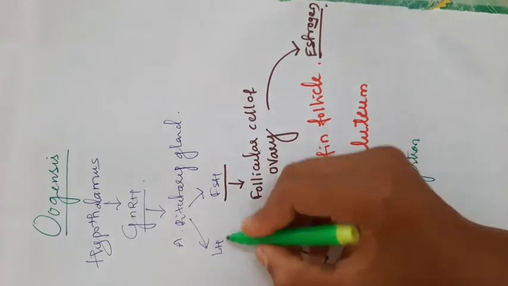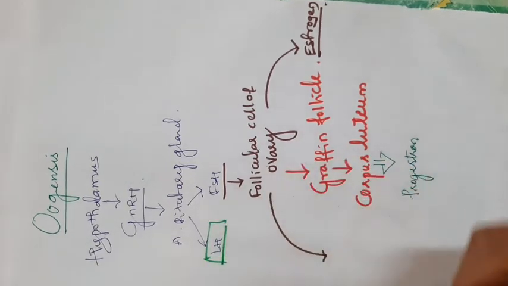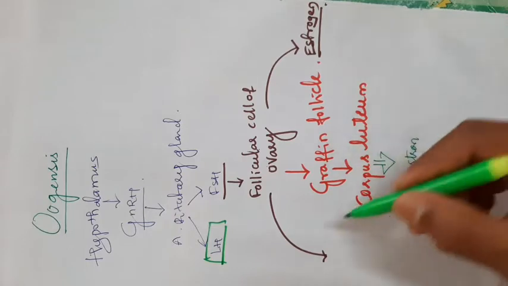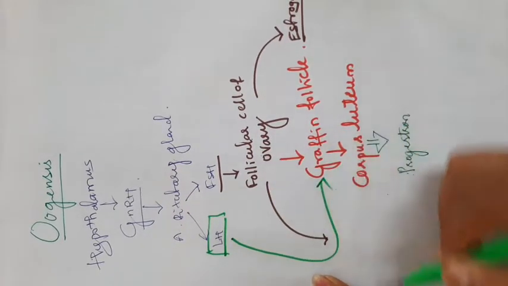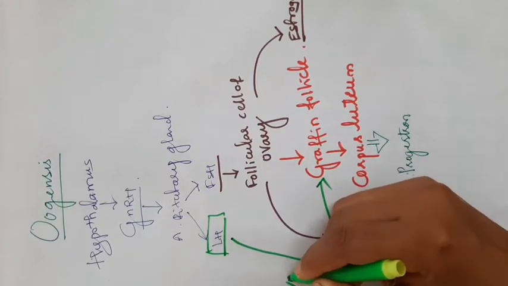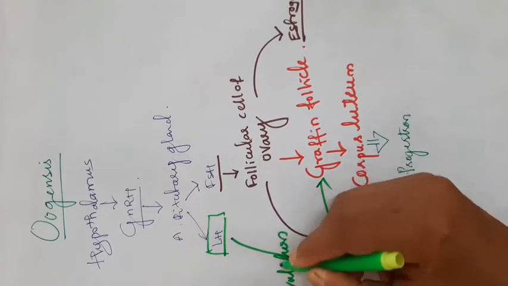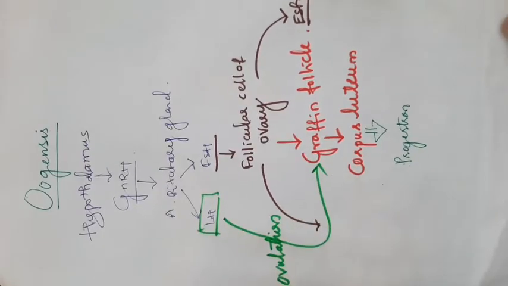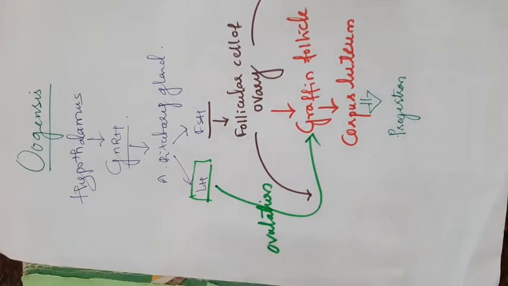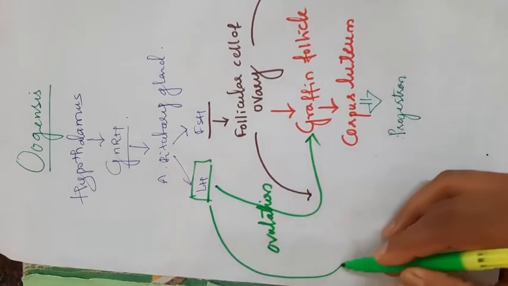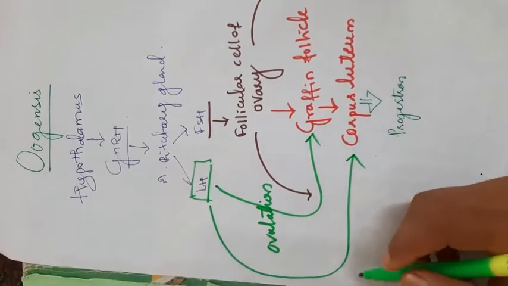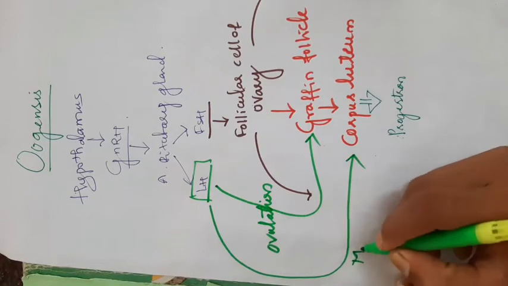Then LH. LH is the luteinizing hormone which stimulates the Graafian follicle for ovulation. Ovulation is nothing but the release of the ovum. LH stimulates the Graafian follicle for ovulation. Then LH also helps the corpus luteum to maintain its structure.